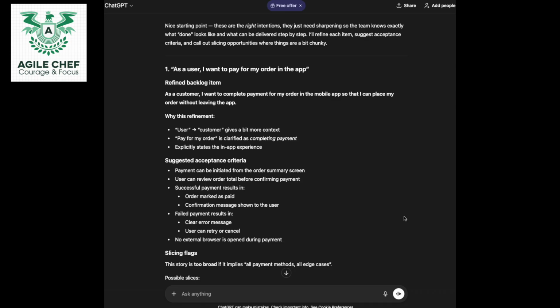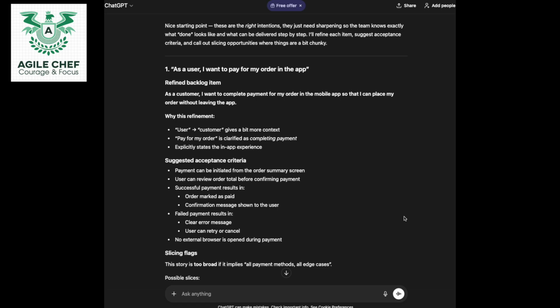Okay, so first one is, as a user, I want to pay for my order in the app. Refined backlog item: as a customer, I want to complete payment for my order in the mobile app so that I can place my order without leaving the app. Wow, fantastic. It's already tightened up that user story for me, so I'm already seeing value here.